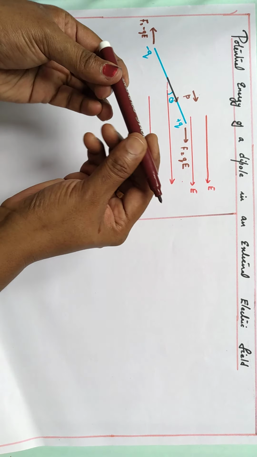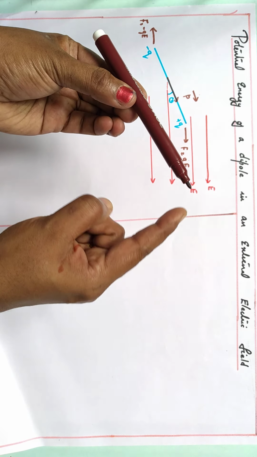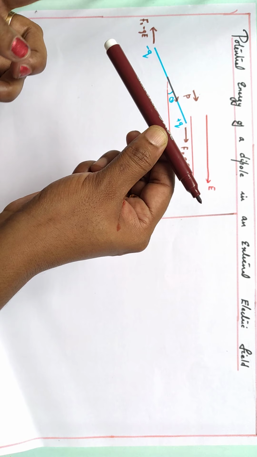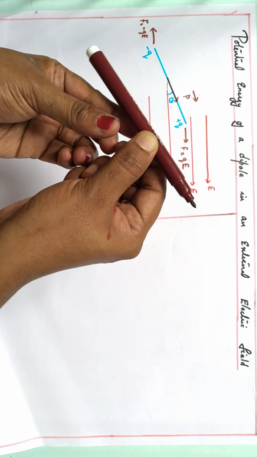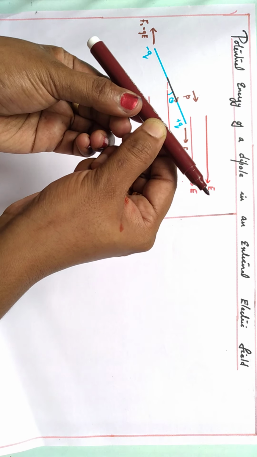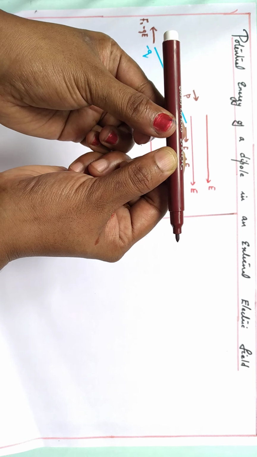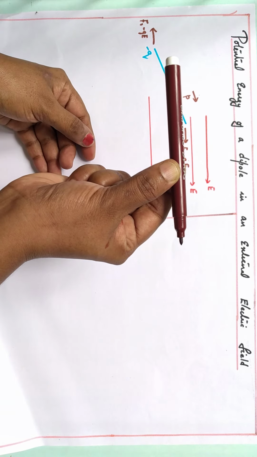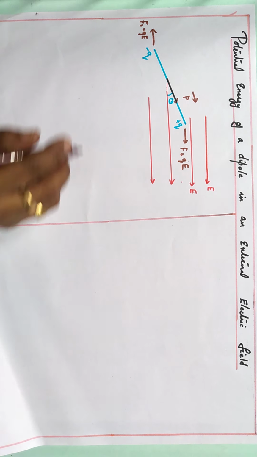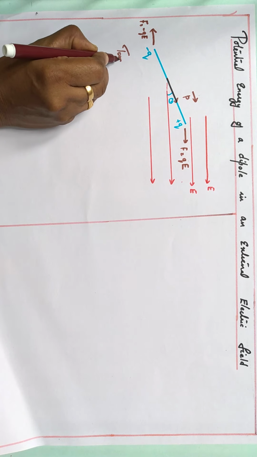So here, for example, we can consider like this. This is a dipole, force is experienced on this plus Q charge towards right. Force is experienced on this minus Q charge towards left. Both the forces are equal and opposite, and because of the torque, the dipole begins to rotate until it finally aligns in the same direction as the electric field. So what is the torque experienced by the dipole?